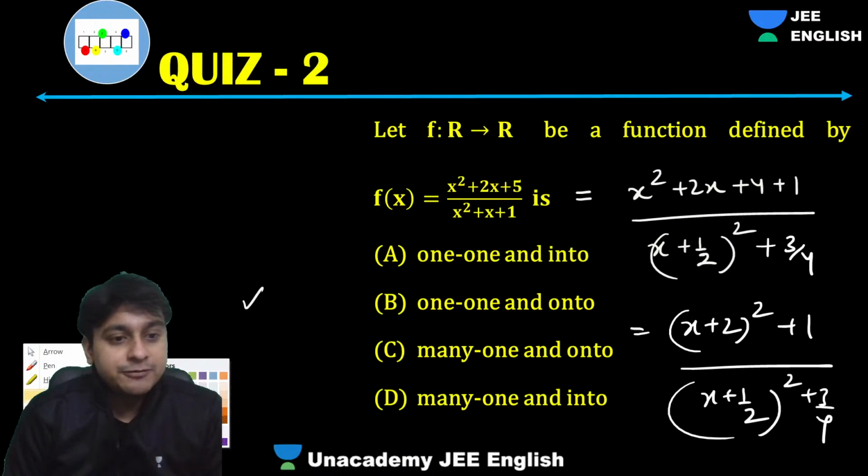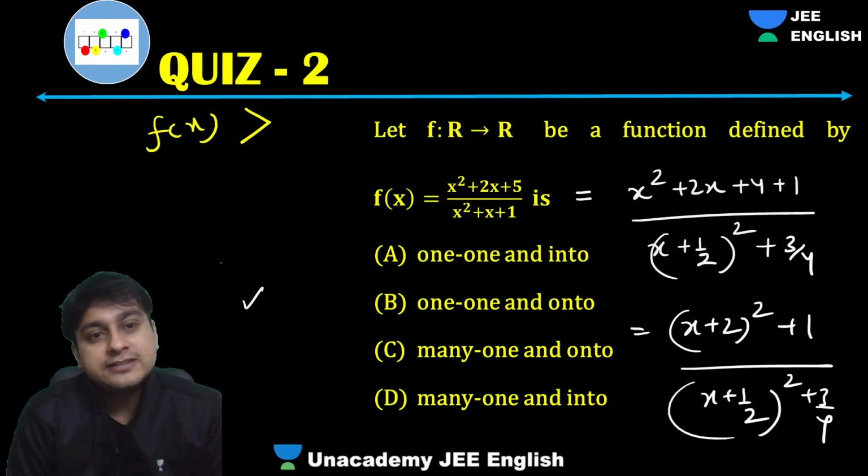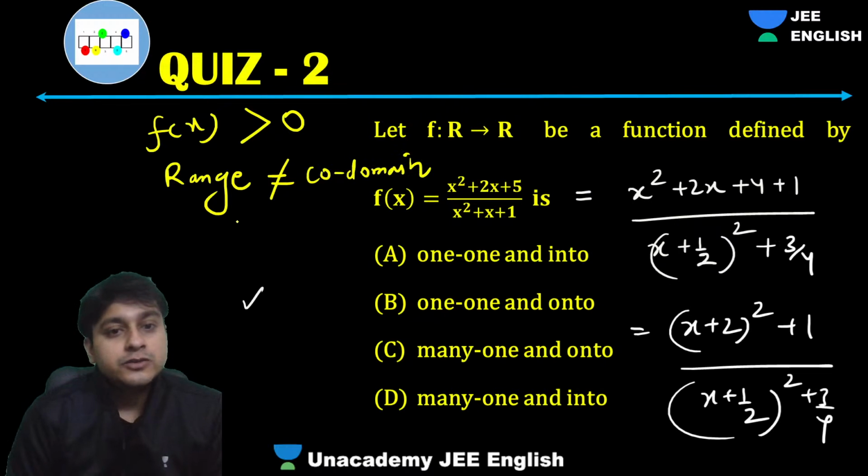So guys, positive by positive will be what? Can I say f of x is always positive, always greater than 0? So obviously guys, range will not be equal to codomain, because codomain is R. It implies it is obviously an into function.